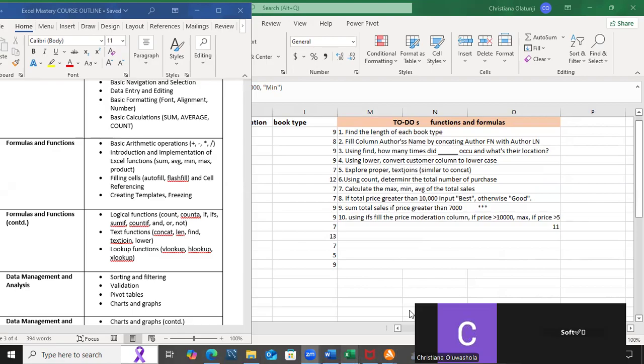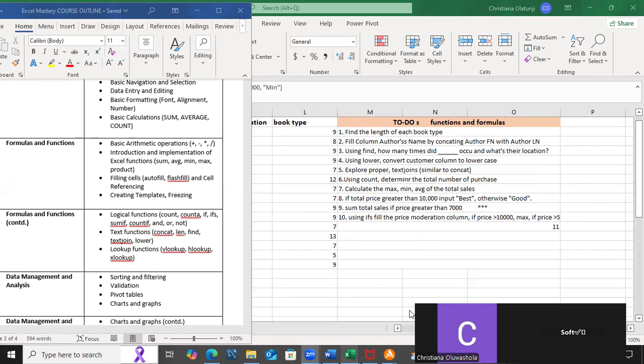All right, so that means we've treated logical functions: COUNTIF, IF, IFS, SUMIF, COUNTIFS, and all. Oh, we've not done AND. Okay, so let's treat that.